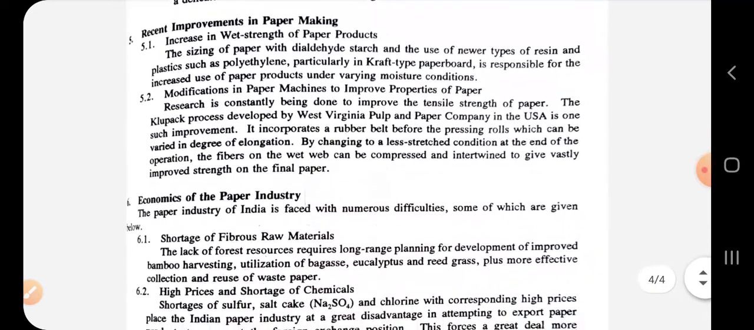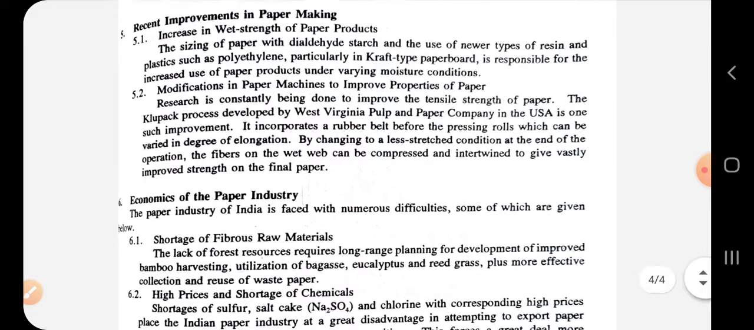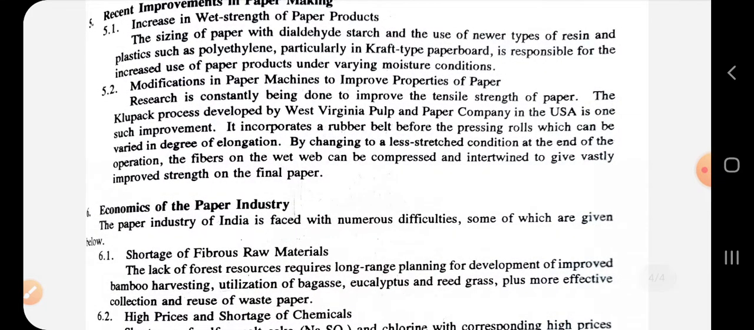Next we have some recent advancements in paper making. First is increase in strength of paper products, and another is modification in paper making machines. So, technological advancements. Sizing of paper and strength is increased with the use of newer types of resins and plastics such as polyethylene, particularly in kraft type paperboard. This is for the pulp made using the kraft process, which we saw in the previous video. And second is modification in paper making machines.